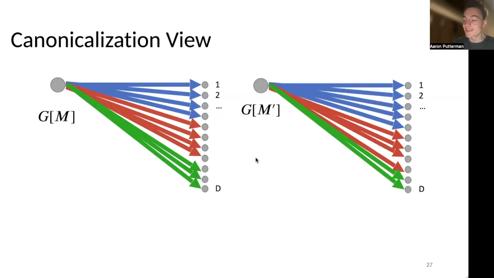We could do the same canonicalization procedure over the same size alphabet for G of M prime. Here, almost all the edges will be the same color. For the same edge label, they'll almost all be the same color. But because the matrix norms aren't exactly the same, there can exist some edge labels such that the coloring of the edges is slightly different. Now on the left, we'll designate some vertices as boundary vertices, and these are exactly where we're changing colors, either going from blue to red or red to green.